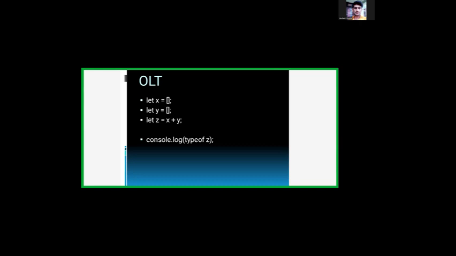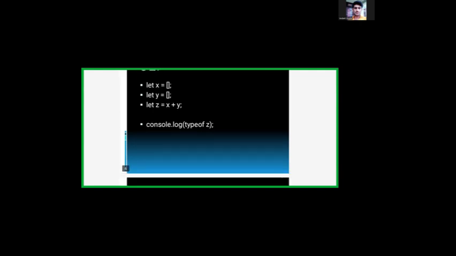JavaScript converts an empty array automatically to a string. So string plus string is concatenated as a string, and the typeof operator will represent Z as string.